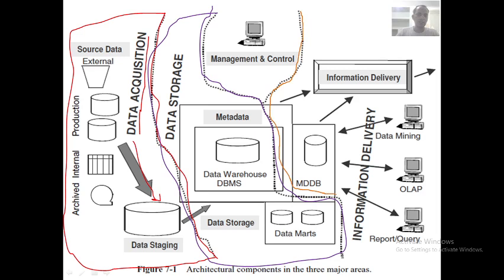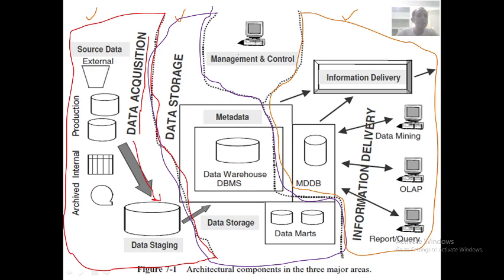This part is called the information delivery system. See here now, this entire architecture is divided into three parts. Red color is data acquisition, this shown in blue color is data storage, and this orange or saffron color shown here is the information delivery system.